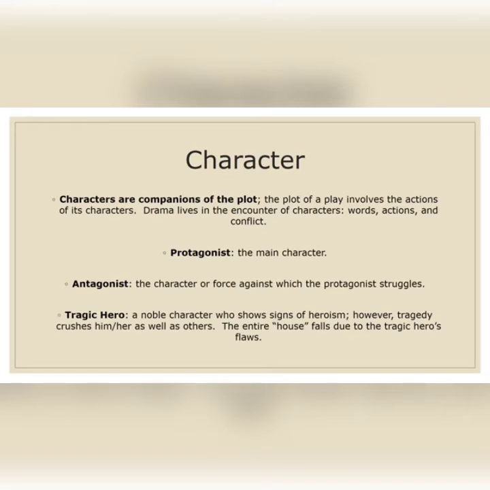So tragic hero in the sense, like Shakespeare's Hamlet. Hamlet is a play, I have explained to you, I think. Hamlet is the main character. His father is killed.